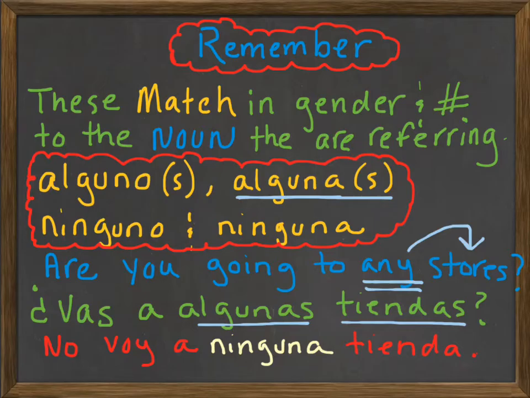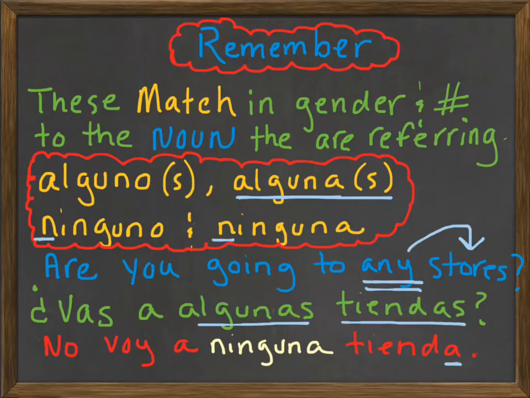Okay? So it matches. Now, what if I was going to answer in the negative? The negative words typically begin with N. So like negative starts with N, these negative words start with N also. Okay, so I am going to say I am not going to any store. Since tienda is feminine, oh, I guess I answered in the singular.